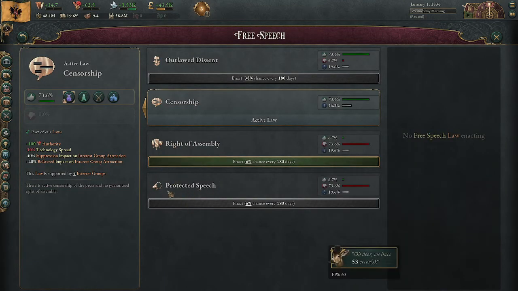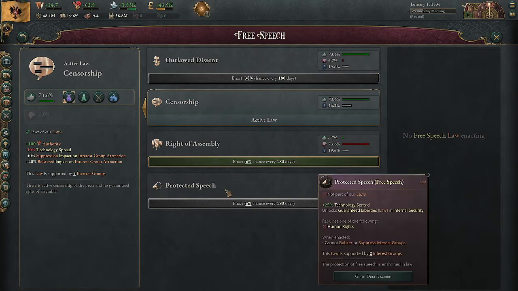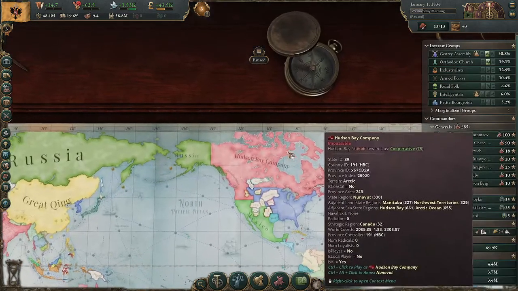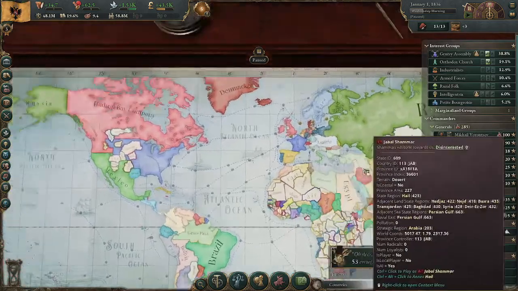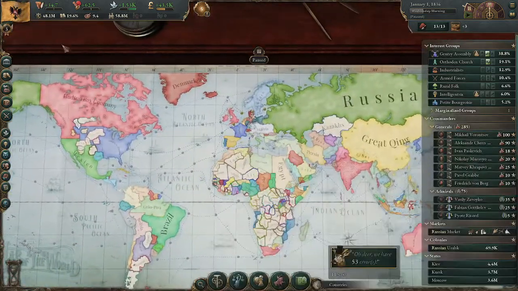But to reiterate, protected speech, because of the tech spread and the way that you get value out of technology, if you're going to go into protected speech, try to get there as quickly as you can.